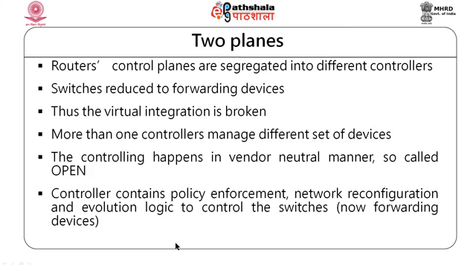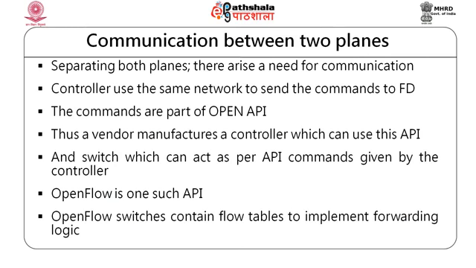Controller contains that logic, controller contains that intelligence about policy enforcement, network reconfiguration, changing from one port to another, moving a switch from one place to the other, and even evolution logic. Okay. Evolution logic means that I would like to add a switch to that network segment or remove a switch from the network segment, changing it. Okay. Reconfiguration and evolution. And then, okay, so far our router was integrated. I have a data plane and control plane both integrated together in my router. I do not have that problem. Now, I have that problem. I am separating both of them.